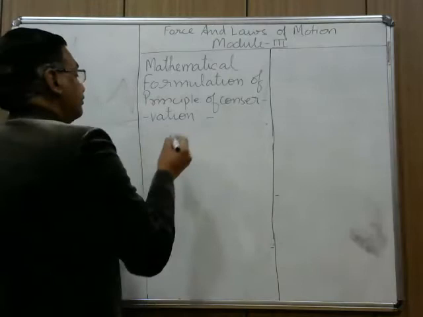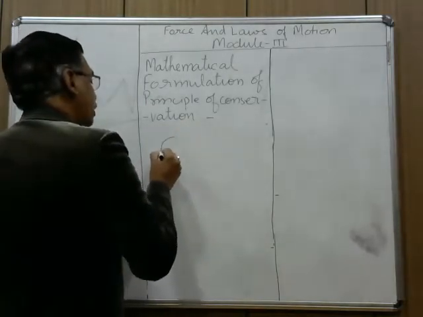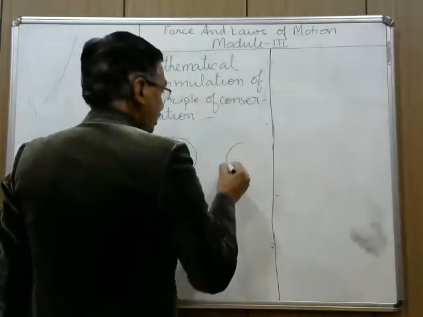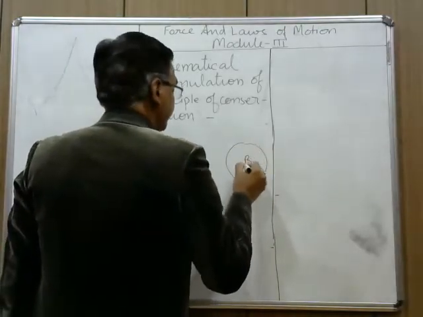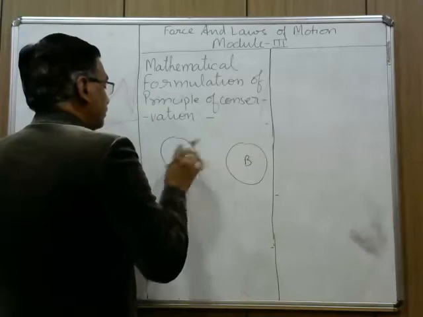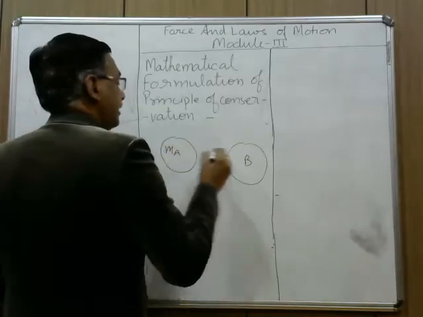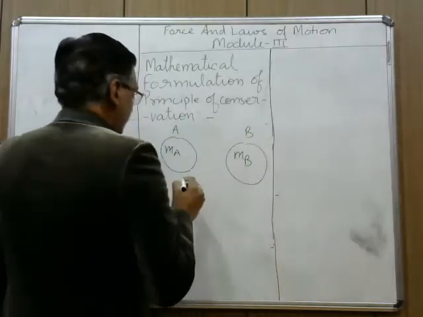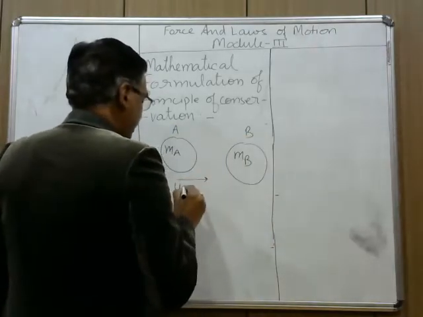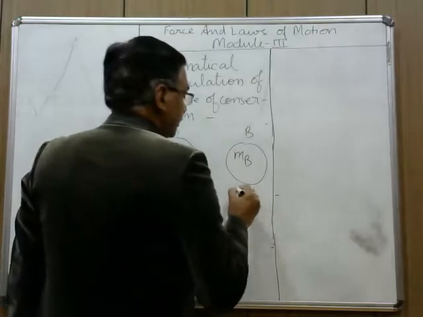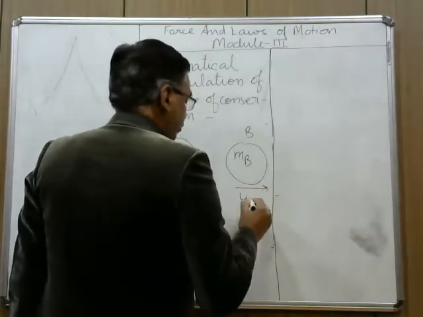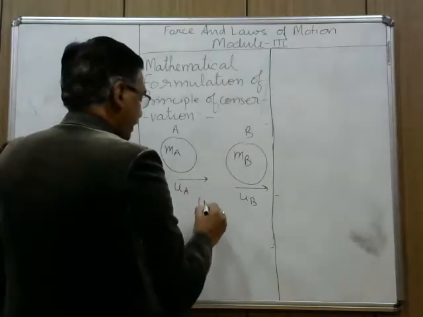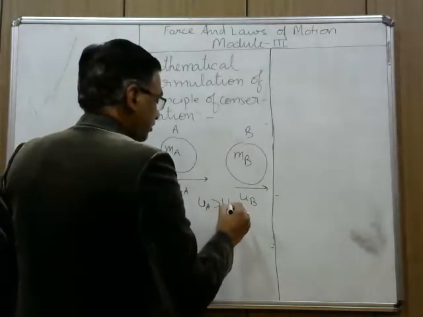Now suppose this is a body A, this is a body B, its mass is ma, its mass is mb. This is moving with the velocity ua, this is also moving with the velocity ub in the same direction, and ua is greater than ub.